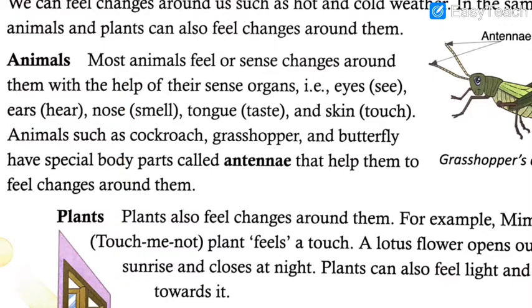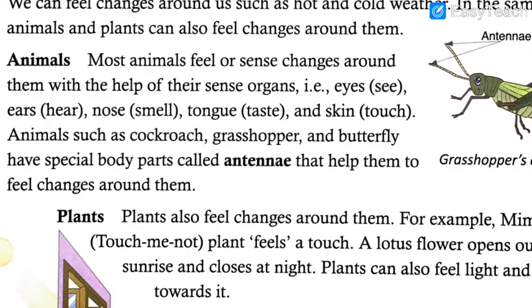Let us read this paragraph again and understand it more precisely. It is said that most animals feel or sense the changes around them with the help of their sense organs. Even we as human beings have sense organs, don't we? Yes, we have. We have two eyes to see all the things around us. We have two ears to listen to all the things around us.